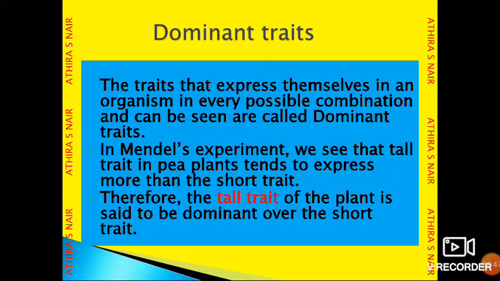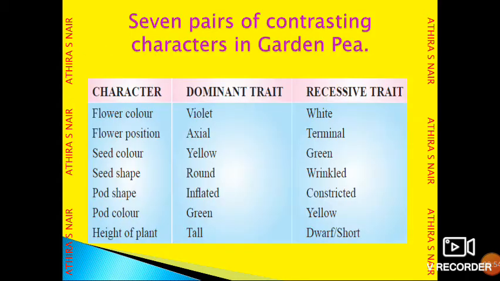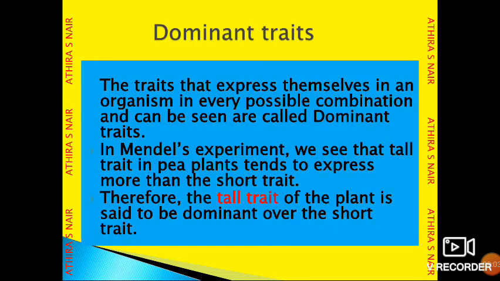What are dominant traits? Now we discussed dominant and recessive traits. Here we have seen that some of the characters were dominant: violet flower color, axial position of the flower, yellow seed color, all these were dominant traits. The traits that express themselves in an organism in every possible combination and can be seen are called dominant traits.